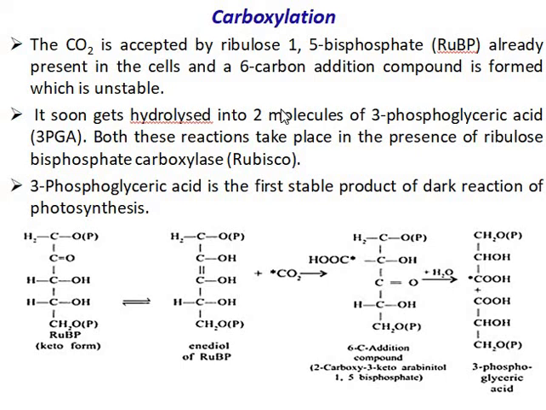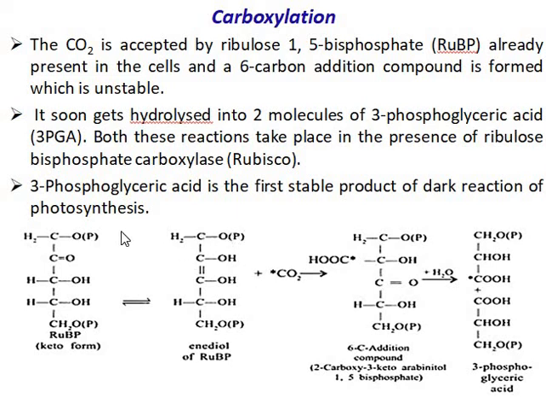The first step is carboxylation. CO2 is accepted by ribulose 1,5-bisphosphate, RuBP, already present in the cells, and a 6-carbon addition compound is formed which is unstable. It soon gets hydrolyzed into 2 molecules of 3-phosphoglyceric acid, or 3-phosphoglycerate. Both these reactions take place in the presence of the enzyme ribulose bisphosphate carboxylase, commonly called Rubisco. 3-phosphoglyceric acid is the first stable product of the dark reaction of photosynthesis.